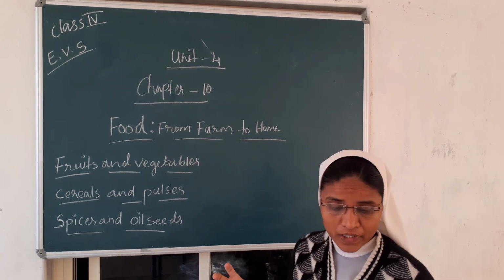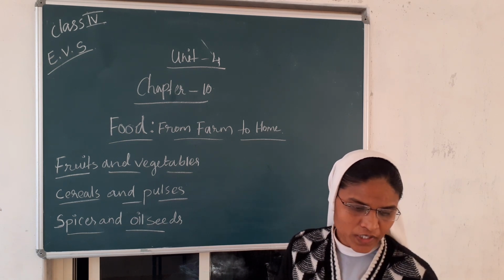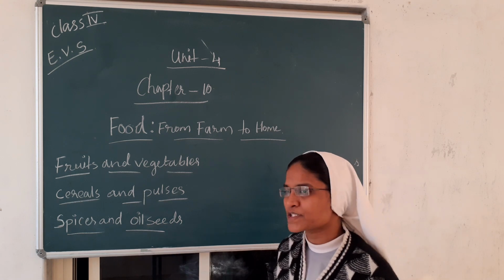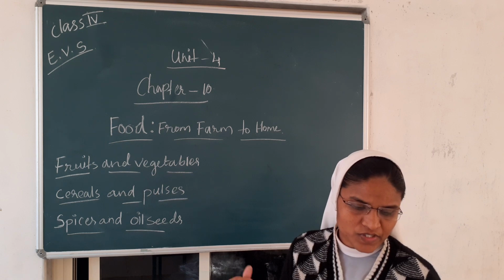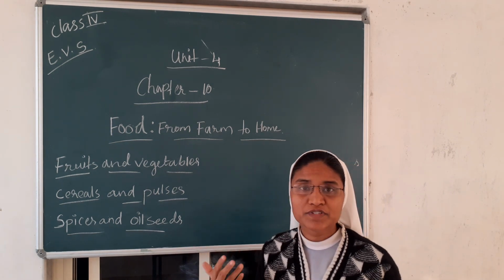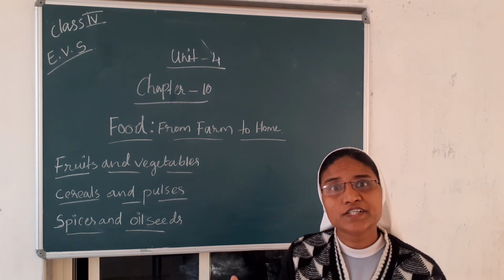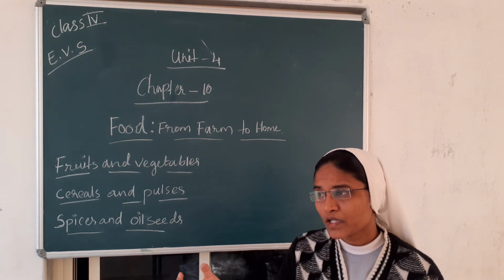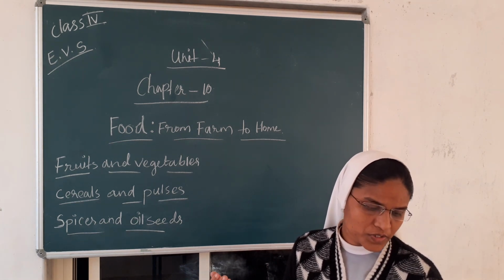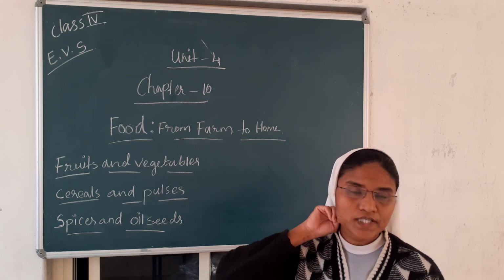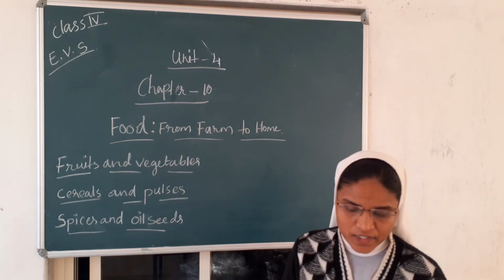Pepper, pulses means pepper, clove, mustard and coriander seeds, coriander, and these are the spices we use in our food. Then we get vegetable oil from seeds of various plants. For example, sunflower plants, we use the seed for the oil. Then groundnuts also we use to prepare the oil. Sesame and castor, we use vegetable oil to cook our food. These are the spices and oil seeds.